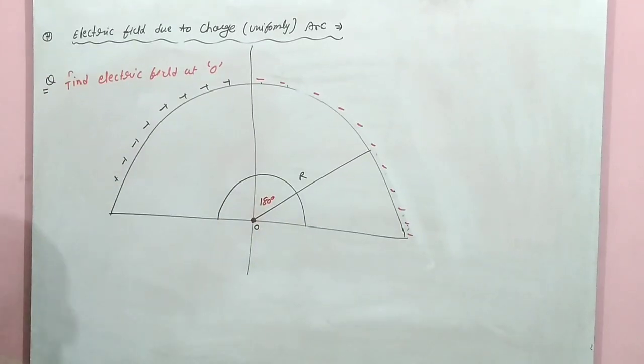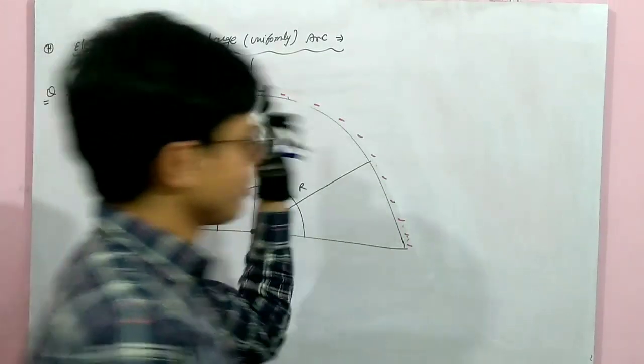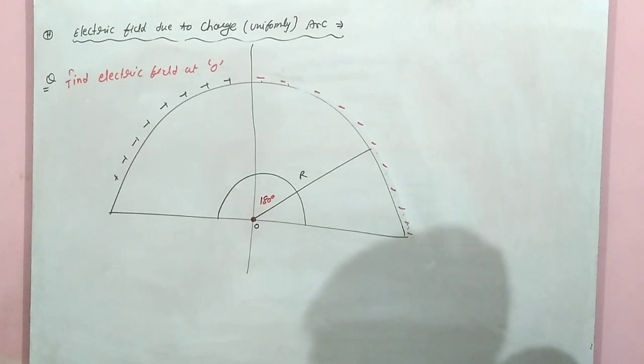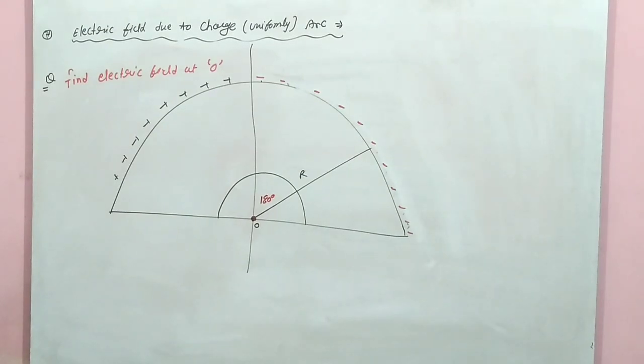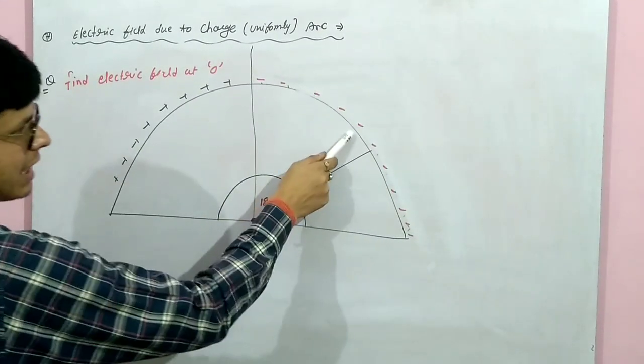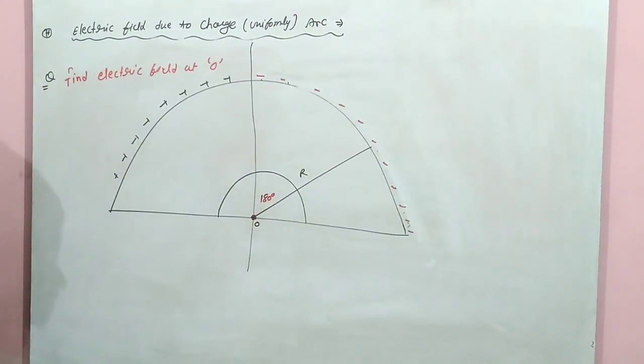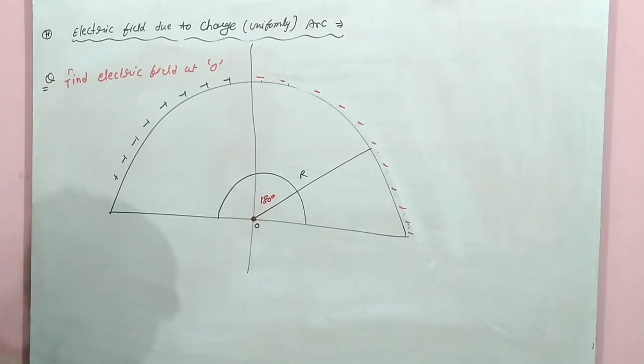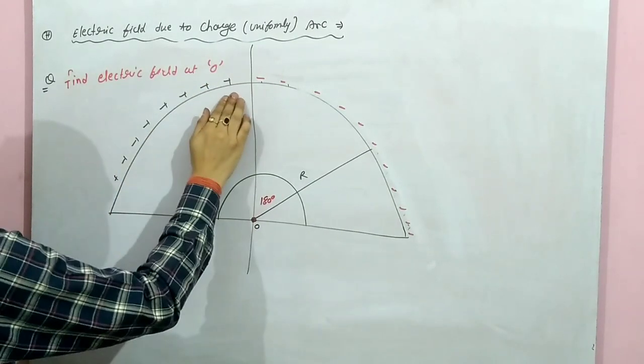And this side positive. The charge this side is positive, this side is negative. Now what we will do? Very easy. How many electric fields will be there? One side positive, one side negative. So we will check it first of all. For one side, for this plus side, let us first find the field due to the plus.